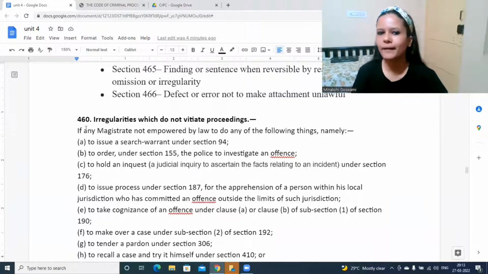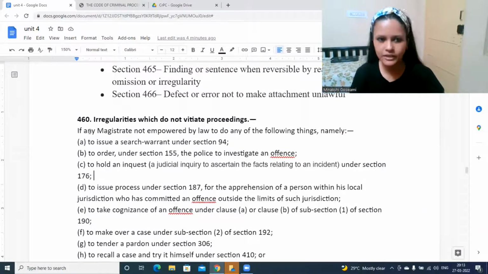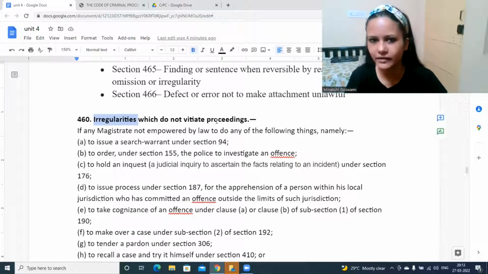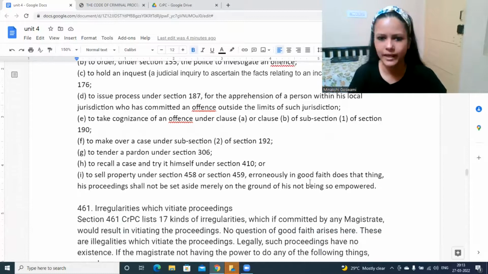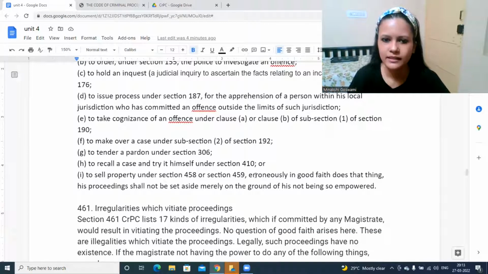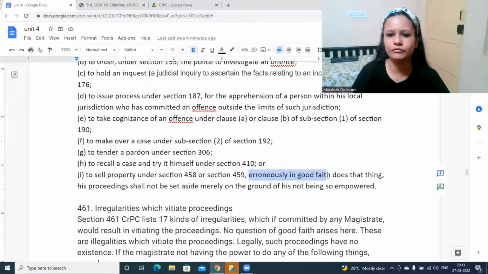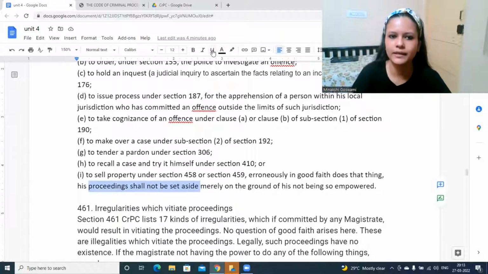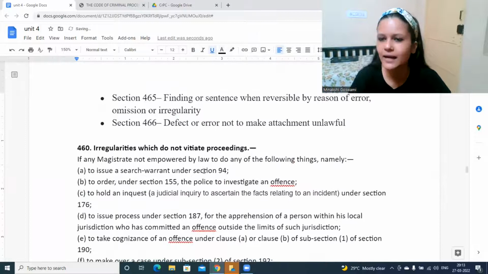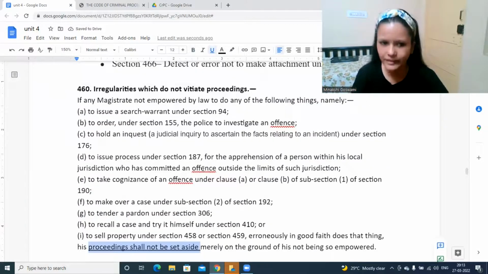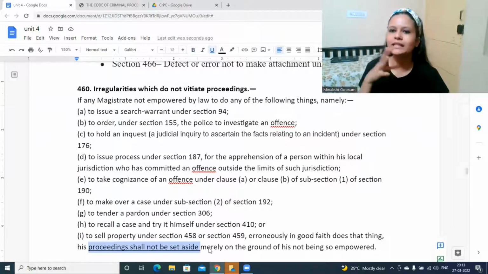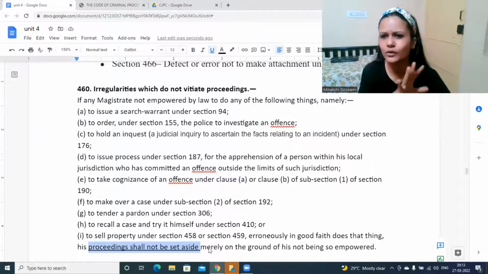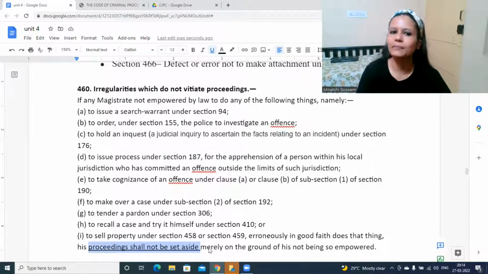Now when we talk about the first section, that is Section 460, it talks about some kind of irregularities which are okay. What happens here is, if a magistrate erroneously, in good faith, does that thing, his proceedings shall not be set aside. There may be some irregularities which have happened, but because of that the proceeding would not be set aside. It would not be said that this is invalid or not applicable.